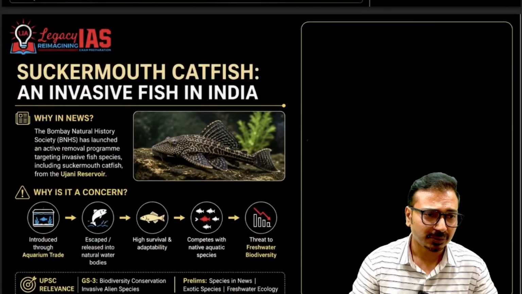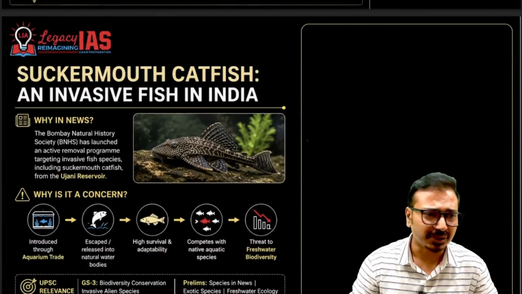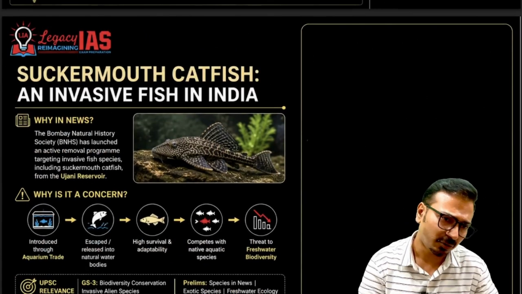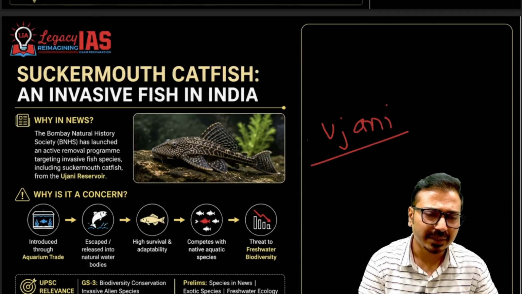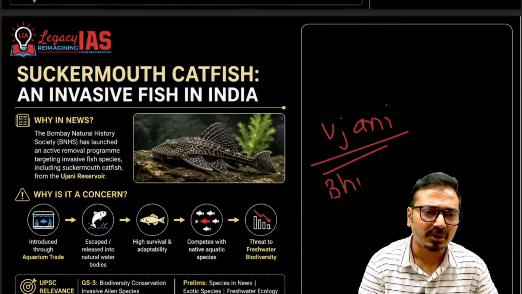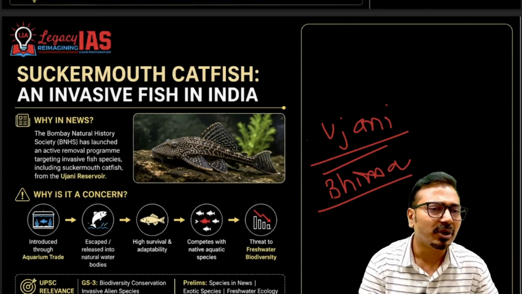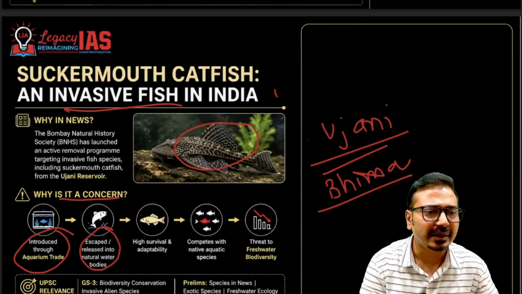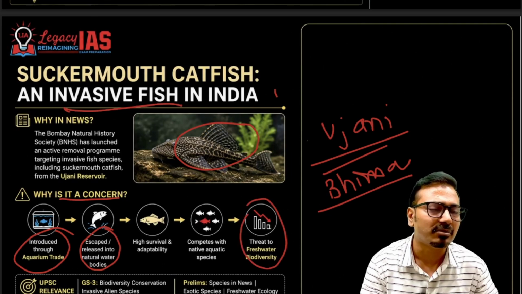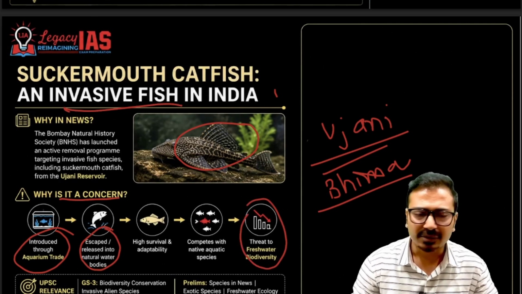Recently in the news: the sucker mouth catfish. Why was it in the news? It has created a lot of problems in Ujni Dam in Maharashtra. Ujni Dam is across the Bhima River, and we'll talk about the basics of that dam also. But this sucker fish is basically an invasive species. Invasive species are problematic because they result in a decline in biodiversity. It was introduced through the aquarium trade, escaped, and entered that water body, and now it is invasive. It is threatening all the freshwater biodiversity of that particular reservoir.